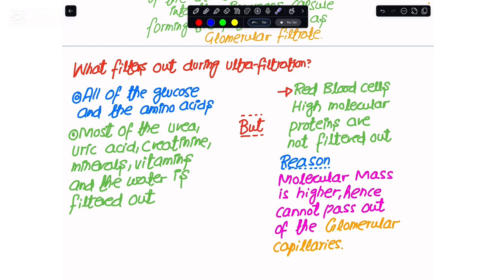In the next class, we will see how my body takes the glucose, amino acids, some of the minerals, vitamins, and water back into the blood. And that would actually be making the urine at the end.